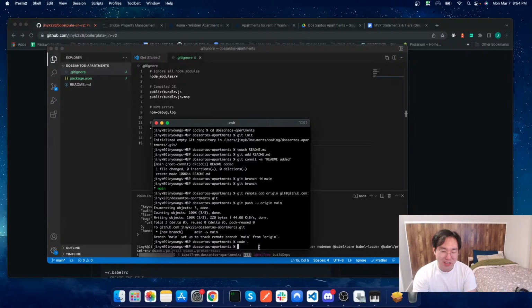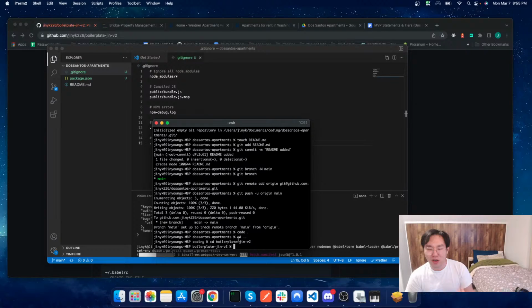But in any case, for now, while all this stuff installs, I want to go ahead and change into my boilerplate. It's my version 2. The first time I made it, it was my first time. I recreated the boilerplate a lot of times. I thought I knew what I was doing, but I started to get lost and I didn't do enough commits. It was just getting really messy. I ended up having to scrap it and restart this version 2. But as you can tell, there are still plenty of mistakes that I have here to fix.